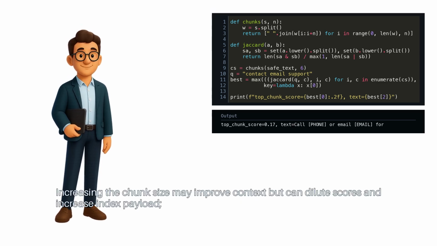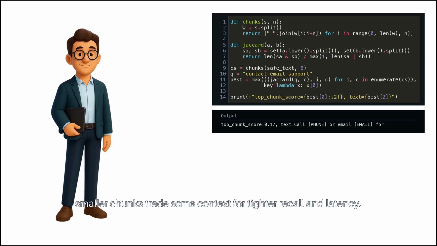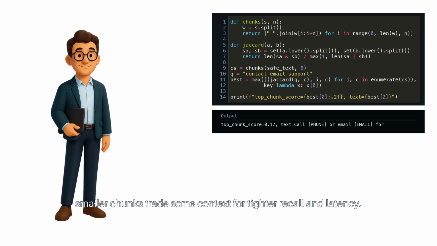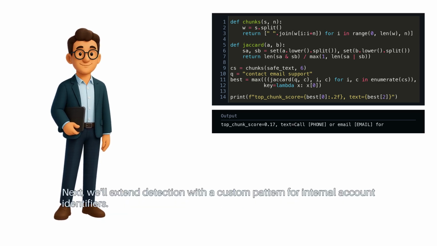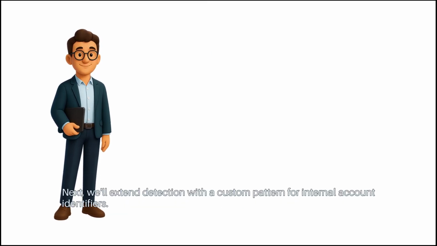Increasing the chunk size may improve context, but can dilute scores and increase index payload. Smaller chunks trade some context for tighter recall and latency. Next, we'll extend detection with a custom pattern for internal account identifiers.